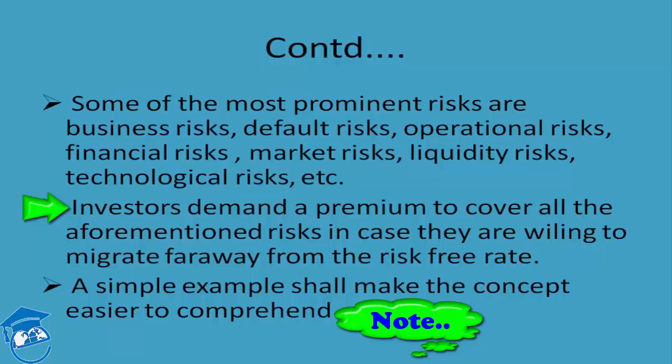Again, the risk premium will depend heavily upon the kind of risks which surround the particular business decision. So a simple rule says that higher the riskiness of the project or the investment decision, higher will be the asking rate regarding the risk premium. Lower the riskiness of a particular proposition, lower will be the risk premium asked by the investors. So a higher risky business or investment decision always calls for a higher RS, while a less risky business proposition asks for a more moderate, more benign, toned down required rate of return on the security.